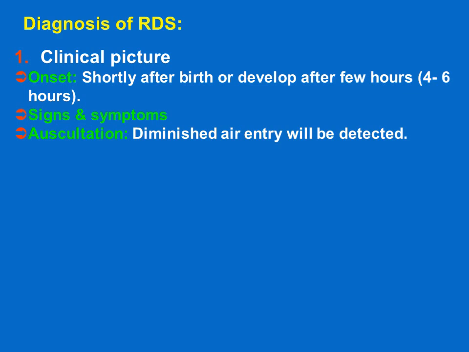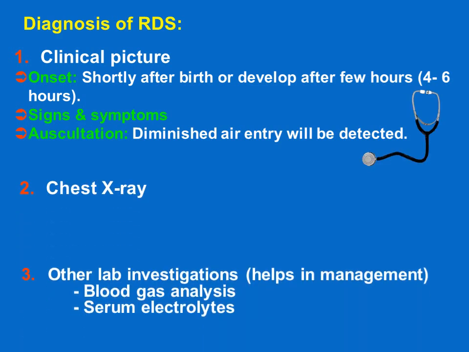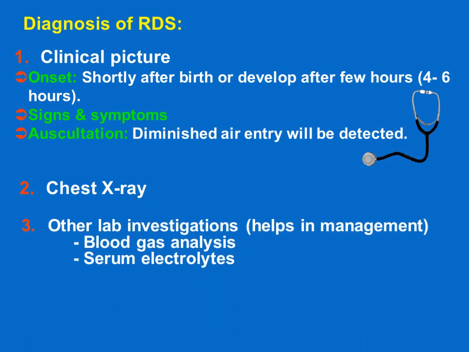So, in summary, the diagnosis of respiratory distress syndrome depends on, first, clinical picture. The onset is usually shortly after birth or develops after a few hours, as we said 2 to 6 hours after birth. The signs and symptoms of respiratory distress: auscultation shows diminished air entry. Also by chest X-ray, as we said, air bronchogram on ground glass appearance. Other investigations are really helpful for the management, not for the diagnosis, such as blood gas analysis and serum electrolytes.